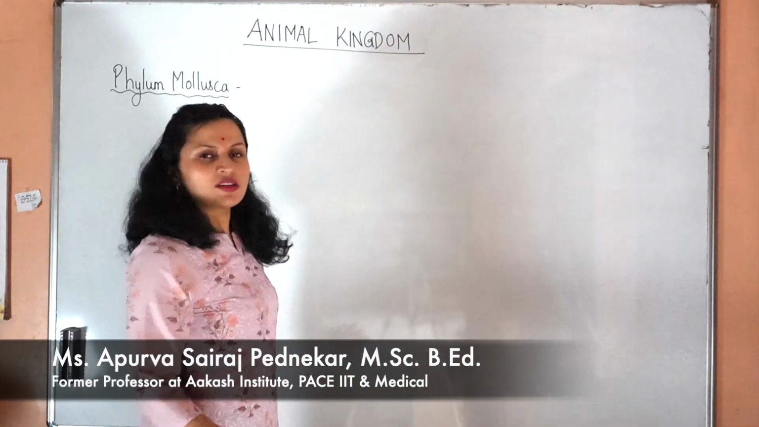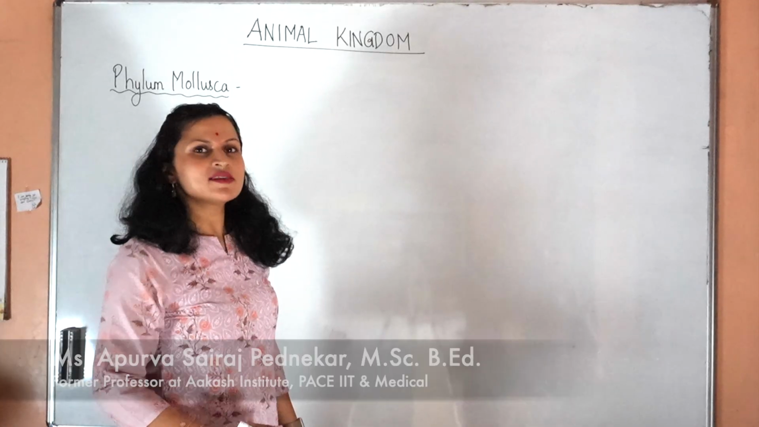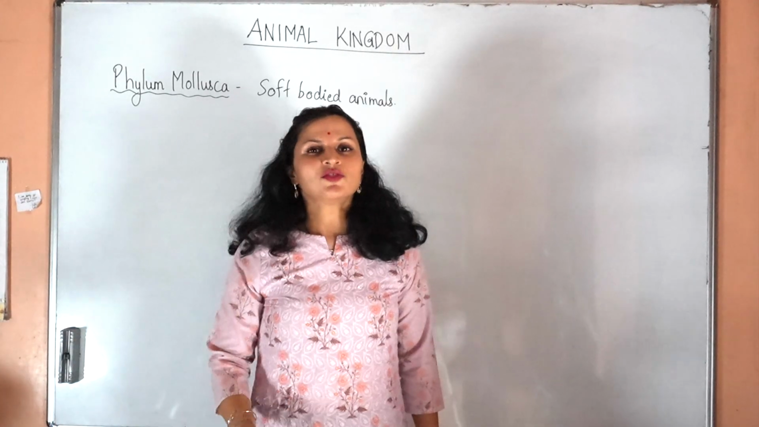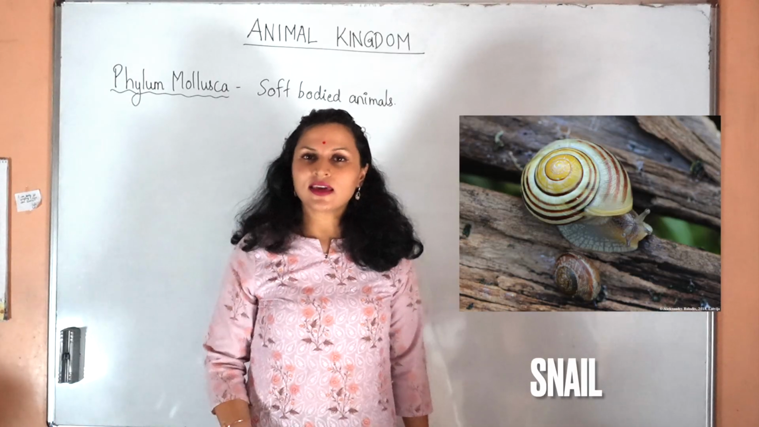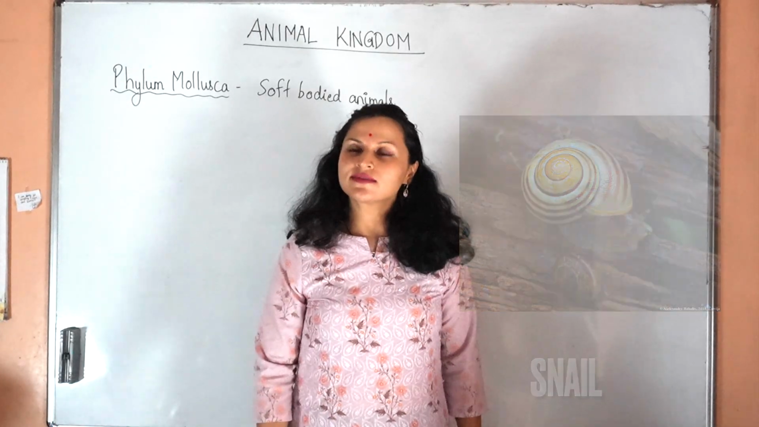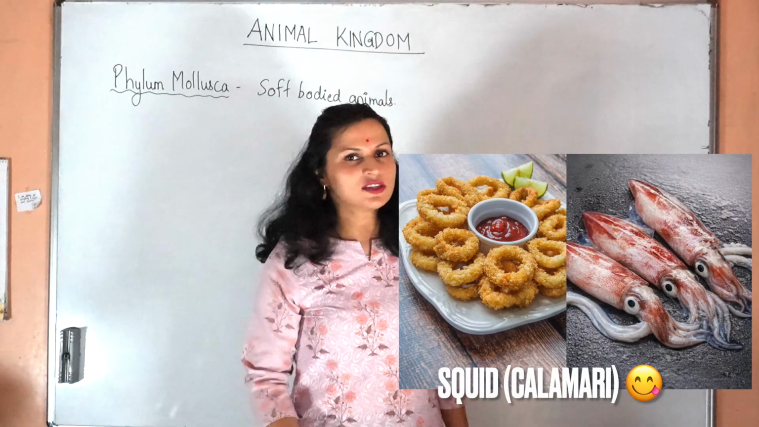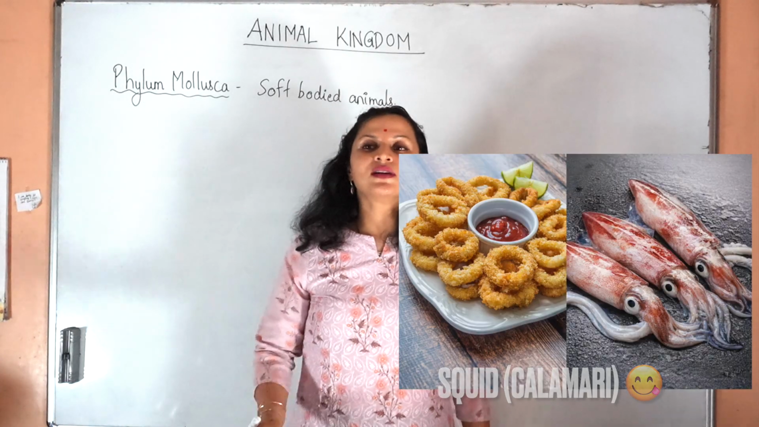Students, let us start with a new phylum, Phylum Mollusca. The organisms that belong to this phylum are called soft-bodied animals. Some of the mollusks that you know of are snails, slugs, octopus, squids or calamari. You've eaten calamari, right? Clams and mussels.